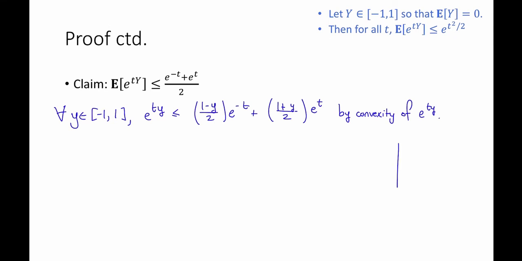If we were to draw a quick picture to see why this is true, suppose that this is e to the ty, and here's 1, and here's minus 1.